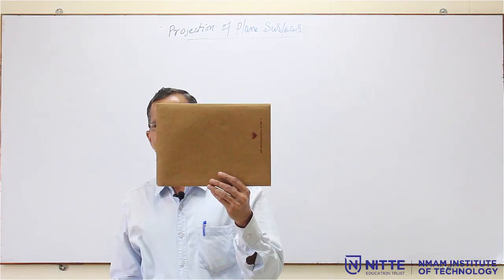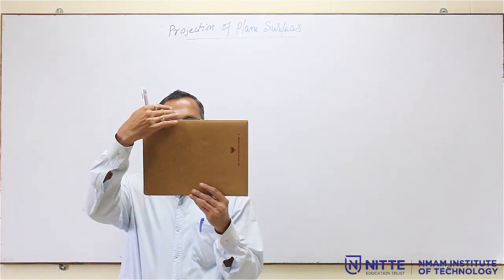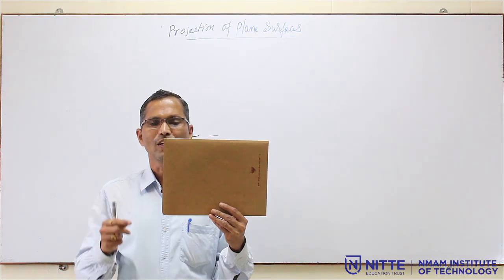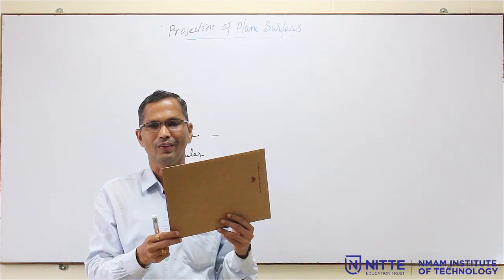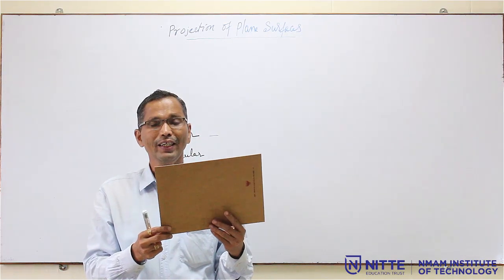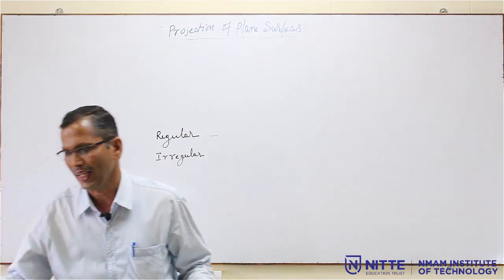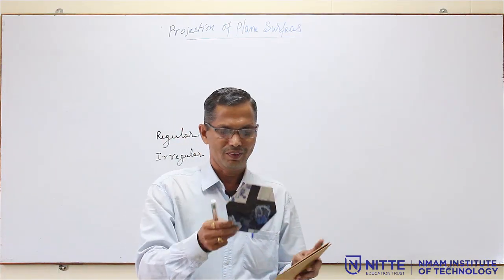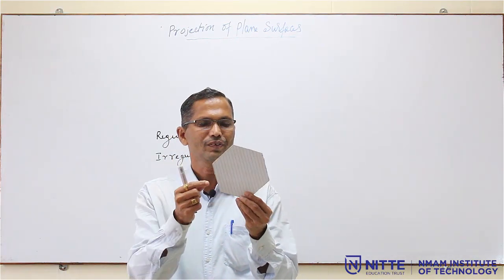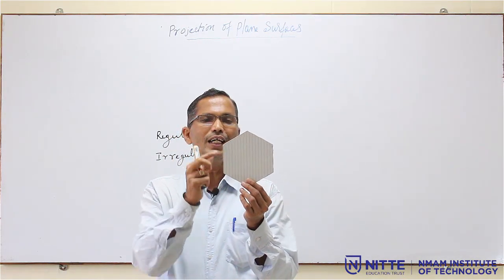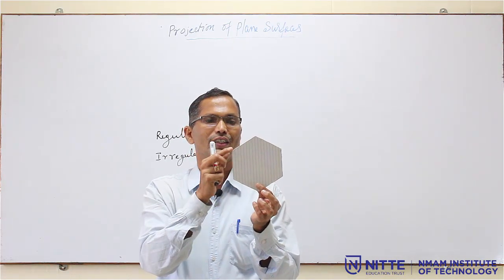For a rectangle, we have 4 edges or 4 sides, and corners. So, these are all the corners. 4 corners are there, edge and corner. If you take the hexagon, then we have 6 edges and 6 corners.